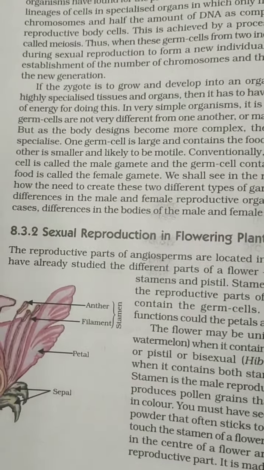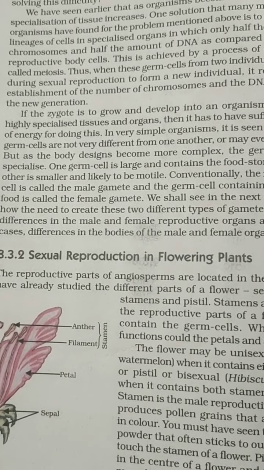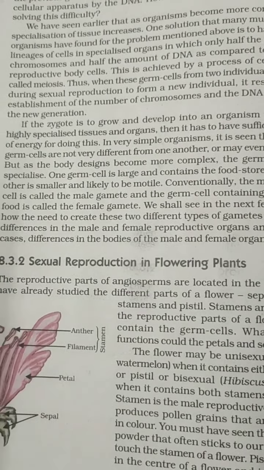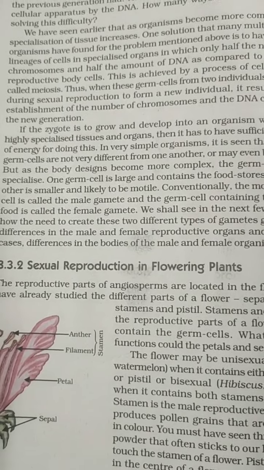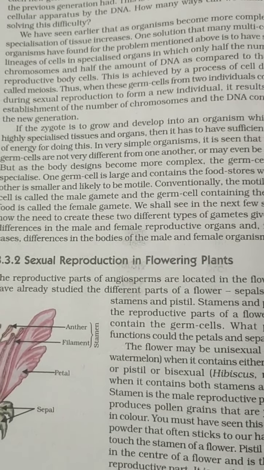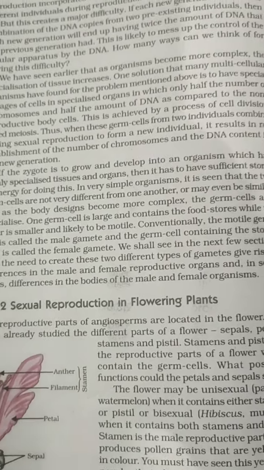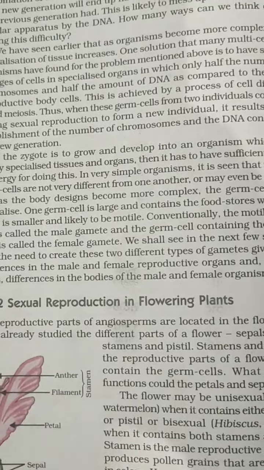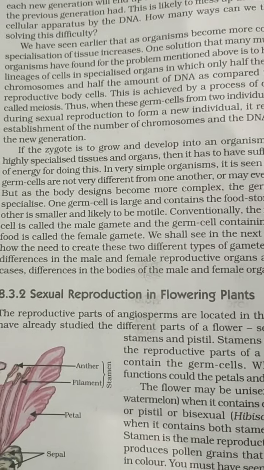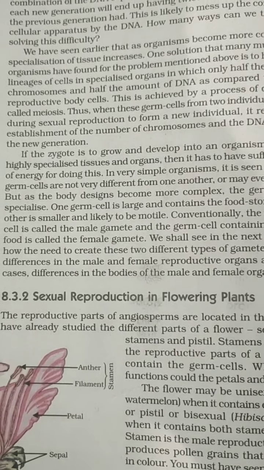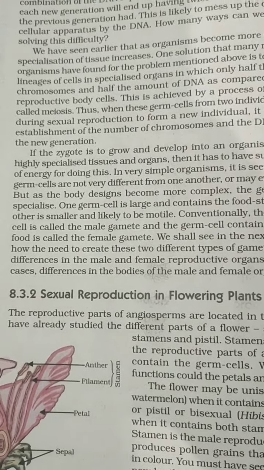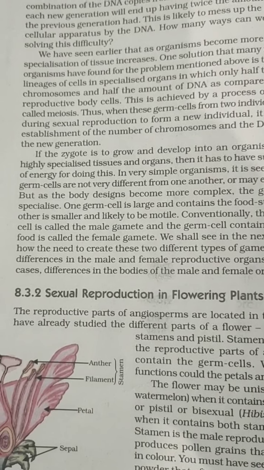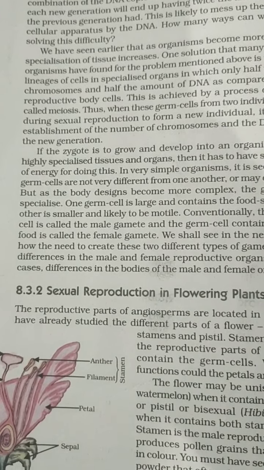The other cells are called somatic cells, and the cells which are used in reproduction or fertilization are called gametes. These gametes undergo meiosis. In meiosis, the cells are divided into 2 halves and then into the next 2 halves. So in this process, the gametes have only 23 chromosomes, that is, 22 autosomes and 1 sex chromosome.